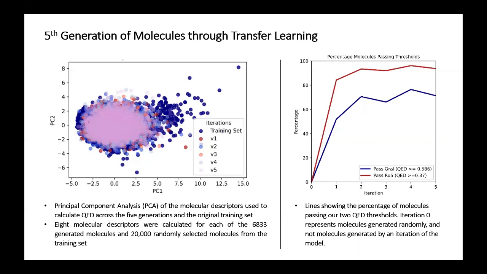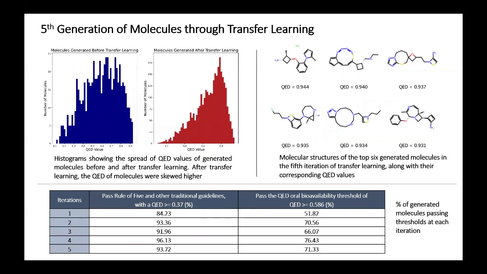On the right-hand side, we can see that across iterations, the percentages of molecules passing these 2 thresholds increases, indicating that the model optimizes for higher QED values, which is directly related to how orally bioavailable and favorable a compound is. This histogram shows the spread of QED values of generated molecules skewed towards higher values after transfer learning, which indicates that these molecules generated are orally bioavailable. 93% of generated molecules pass the rule of 5 and other traditional guidelines, and 71% pass the oral bioavailability threshold. On the right-hand side, you can also see the top generated molecules with the highest QEDs for the 5th generation.